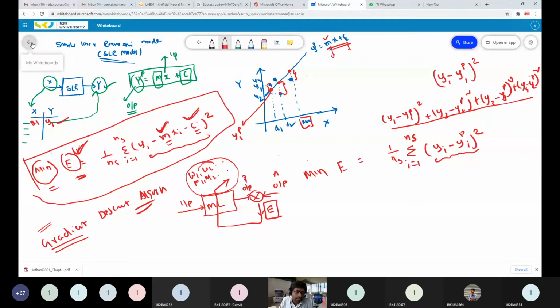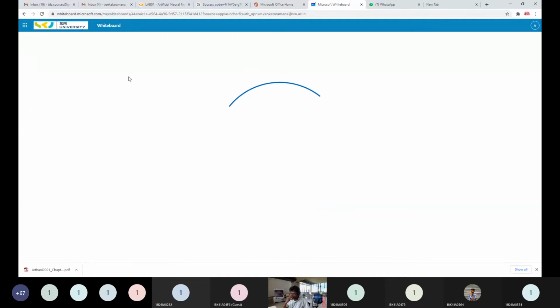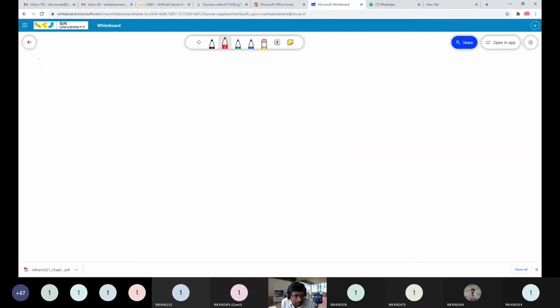Now we are going to discuss the gradient descent algorithm, GDA. Friends, the gradient descent algorithm works powerfully if your objective function is a pure convex or concave function.